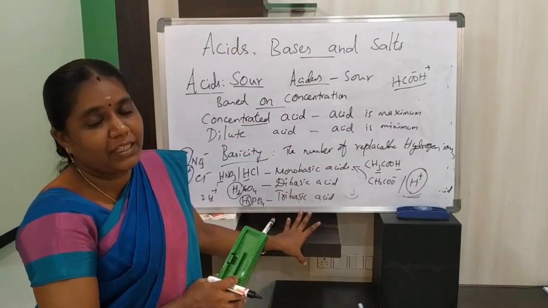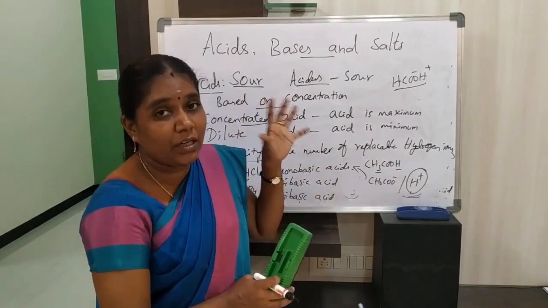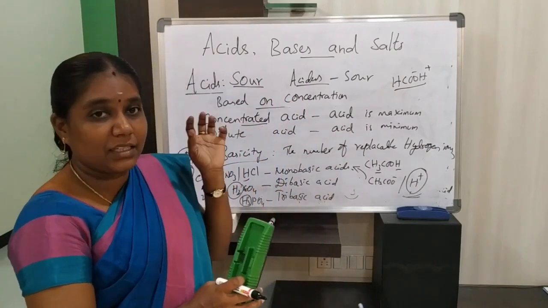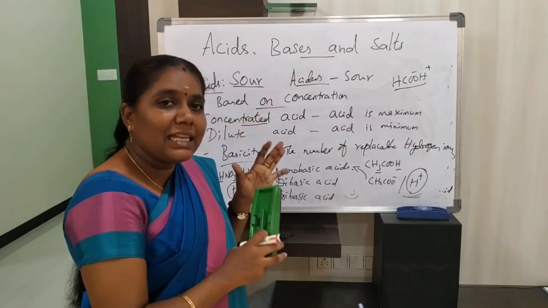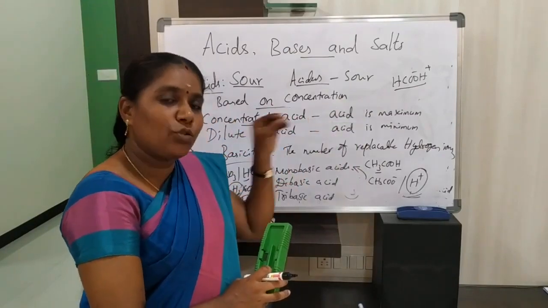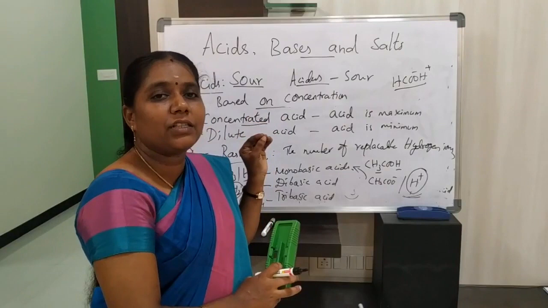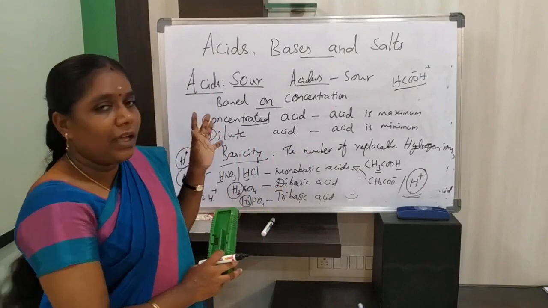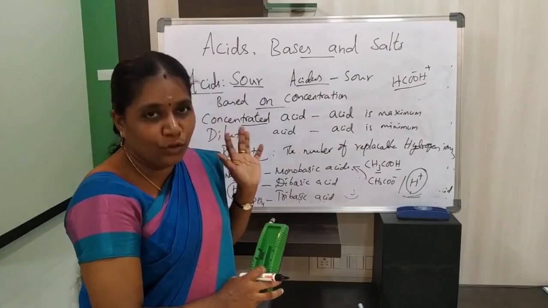Acid comes from acidus, which means sour in taste. Most fruits and vegetables are sour in taste because they contain acids. The taste of acid is sour, and the color of acid is generally colorless. Acids change blue litmus into red litmus paper, but there is no change in red litmus. We also discussed the color changes using indicators, with the help of phenolphthalein as well as methyl orange, and likewise litmus solution. Litmus solution is neither acidic nor basic, it is neutral.